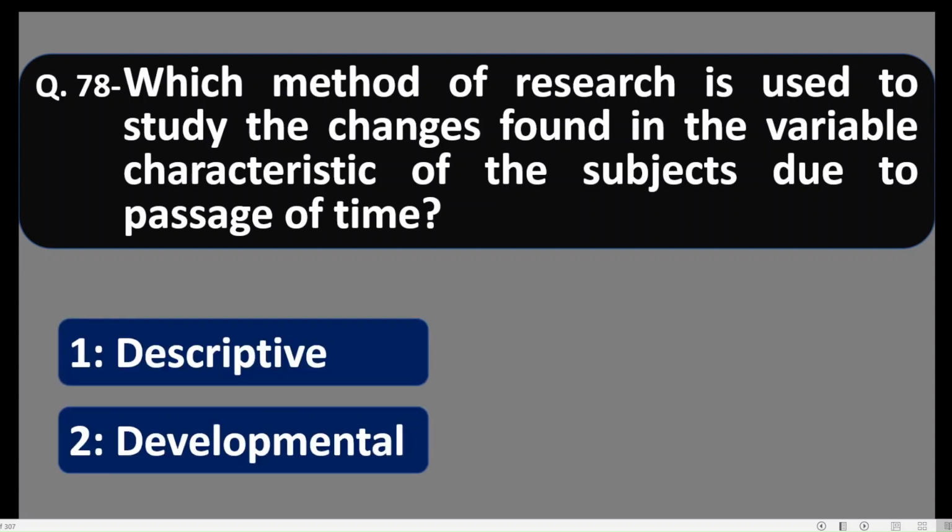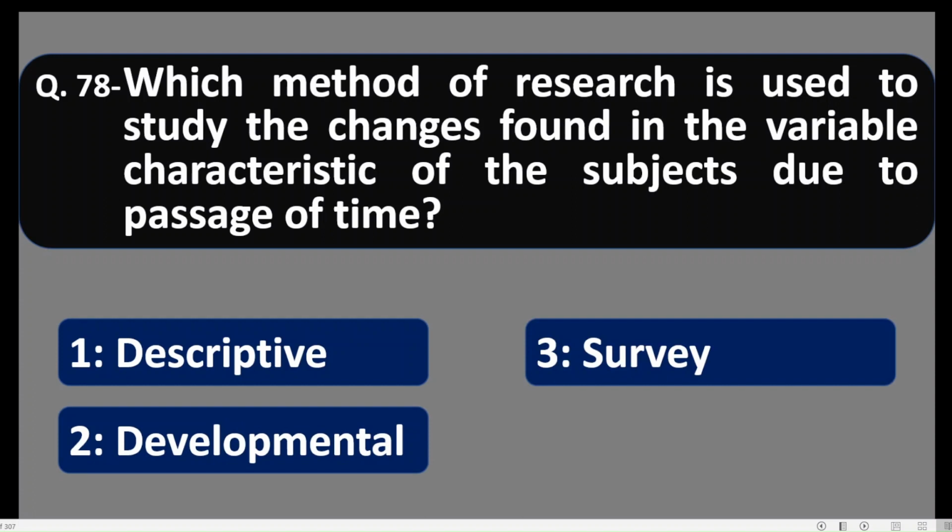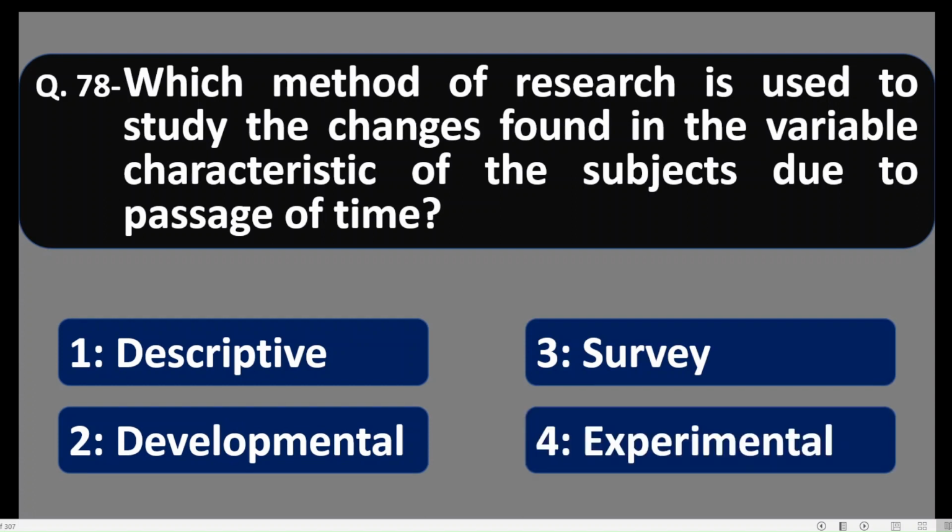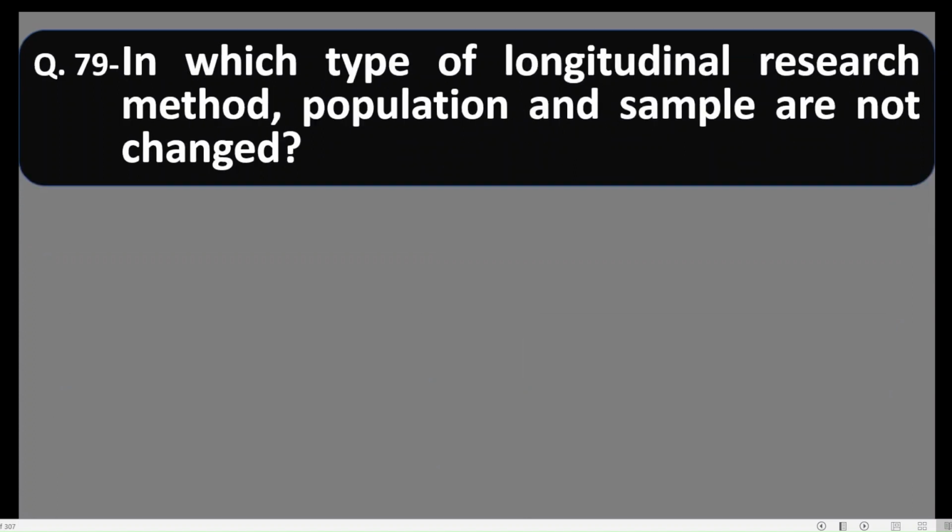Number 1 descriptive, number 2 developmental, number 3 survey, number 4 experimental. Friends, here with the passage of time means we want to check the impact of the time period. Then we have to conduct developmental research method. We have to apply developmental research method. So we have to conduct the research by this method. Option 2 is correct.